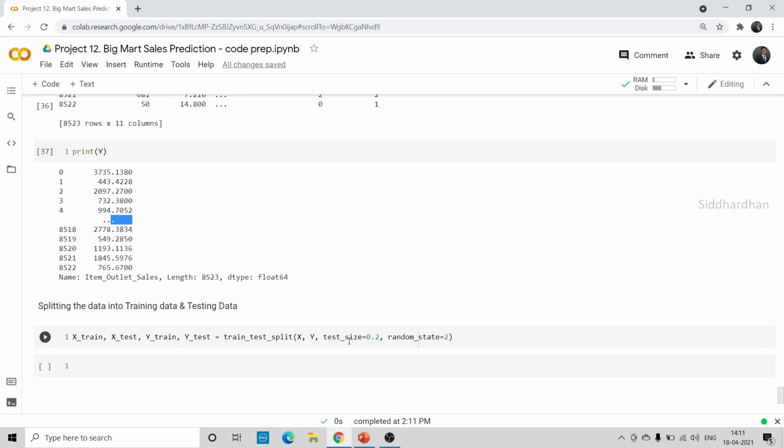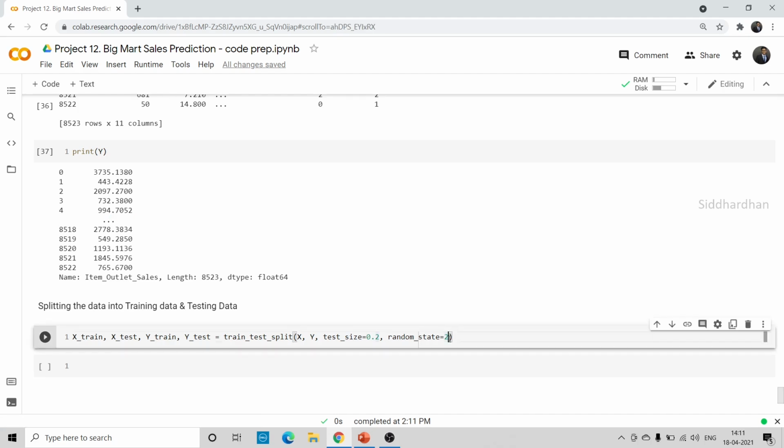Test size means the size of our testing data. Generally we take 10 to 20% of the data as testing data. Random state means that if you mention random state equal to 3, your data will be split in a different manner than with 2. If you want to split your data in the same manner that I am splitting, you need to mention this 2. So this is like an identification number for similar splitting. Now we can just run this.